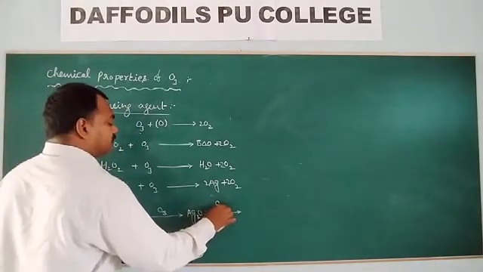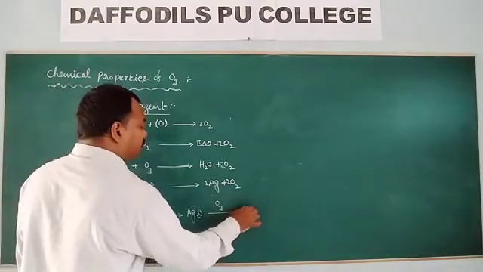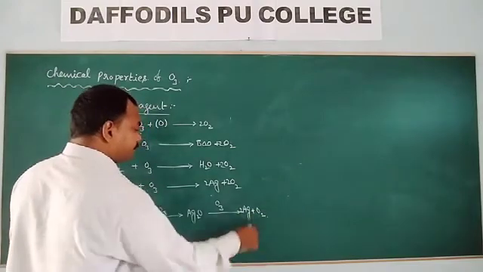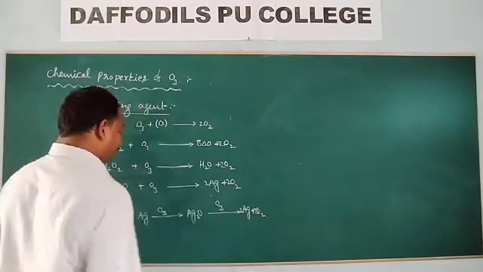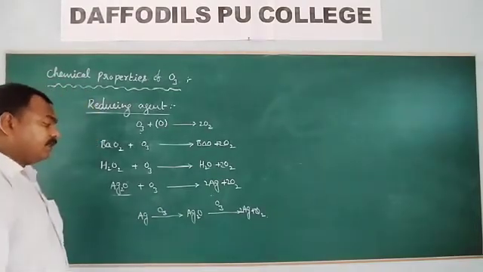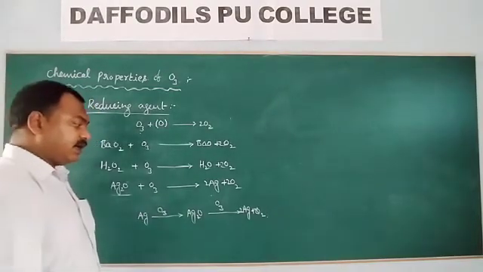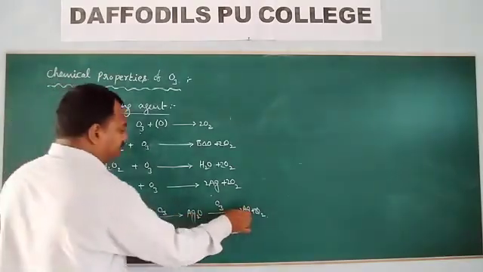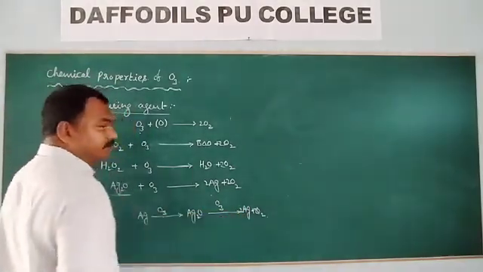When this silver oxide again reacts with ozone, you will get the silver. So what is the difference between this silver and this silver?